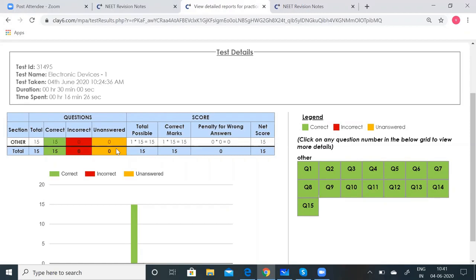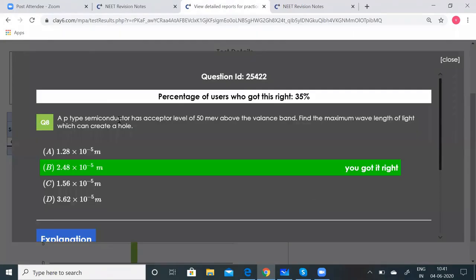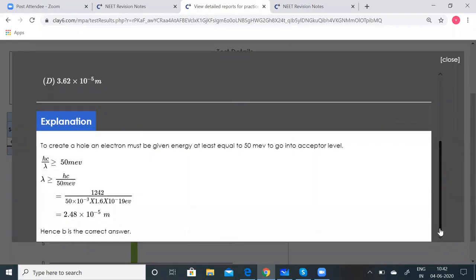So if you want to verify any question, say for example, let us say 8-1. A p-type semiconductor has acceptor level of 50 meV above the valence band. Find the maximum wavelength of the light. So this question we got the correct answer. If you want to know the explanation part, you can as well get it here. So we have done it here.